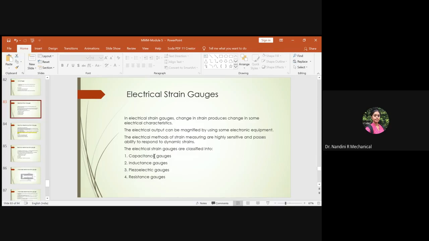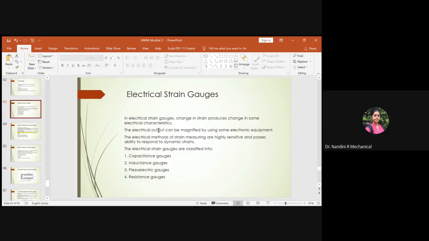In the electrical strain gauge, the change in strain produces a change in some electrical characteristics. When there is a deformation, there will obviously be a change in the strength. Due to the deformation, there will be a change in the cross-sectional area, and all the electrical functional characteristics will also undergo various changes.